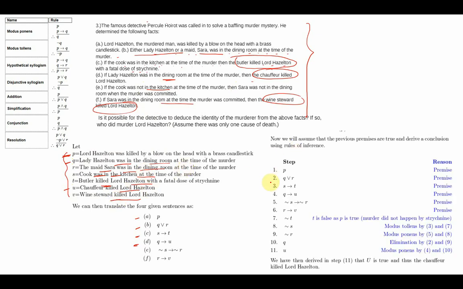Now, using the various laws of inferences, I have P, Q or R, S implies T, Q implies U, negation S implies negation R. These are the given premises, right? Now, I have P, Q or R, S implies T. These are the various rules of inference.